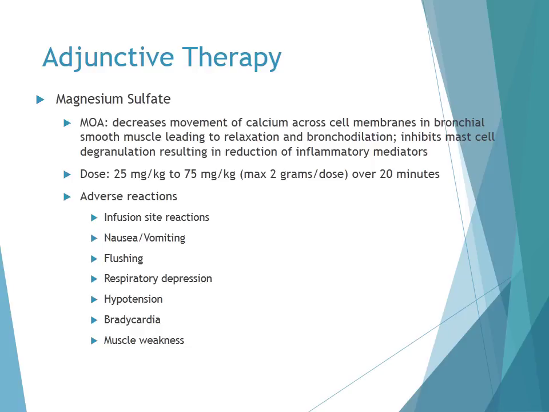Studies have shown that magnesium sulfate, when added to conventional therapy, reduces hospitalization rates in emergency department patients who present with severe asthma exacerbation, and it also reduces asthma scores and improves pulmonary function. The dose of magnesium sulfate is 25 milligram per kilogram to 75 milligram per kilogram, and it's given over 20 minutes. Adverse reactions of magnesium sulfate include infusion site reactions, nausea and vomiting, flushing, respiratory depression, hypotension, bradycardia, and muscle weakness. And if patients are receiving magnesium sulfate, they should be monitored closely throughout the duration of the infusion as well as after.